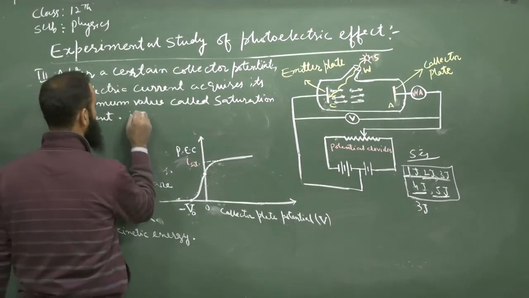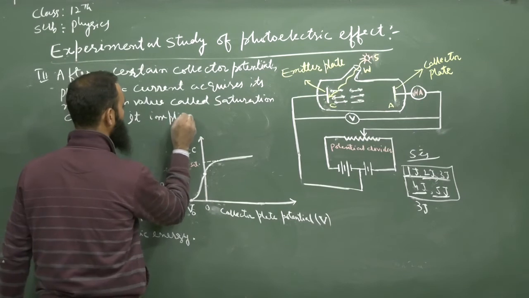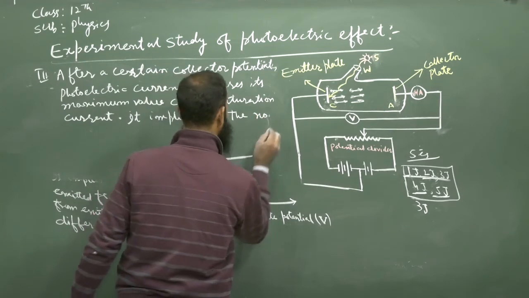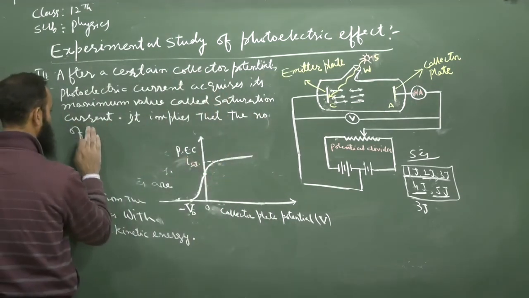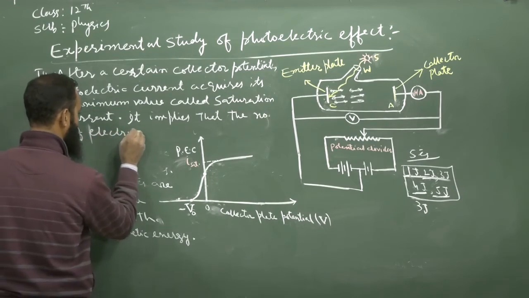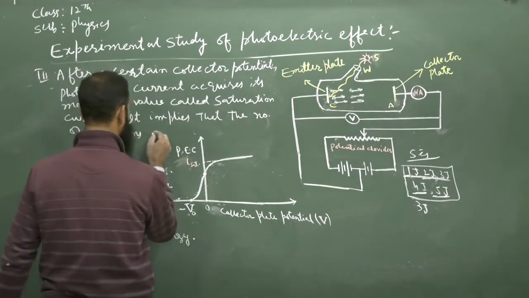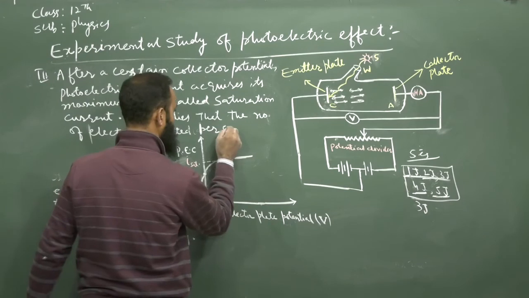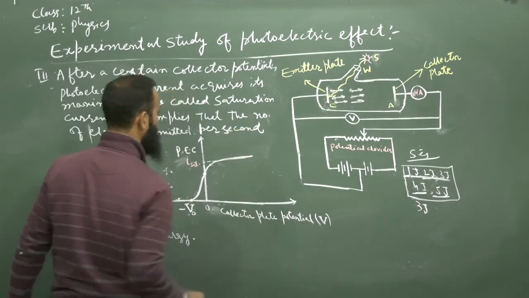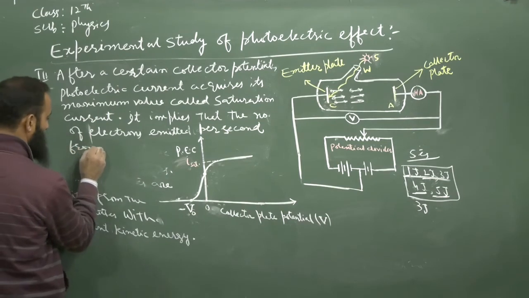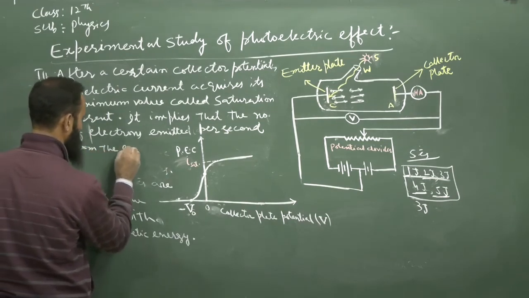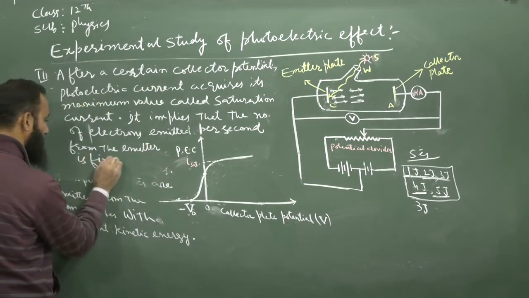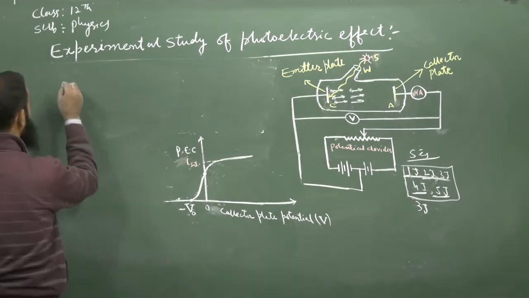It implies that the number of photoelectrons emitted per second from the emitter is fixed. That is fixed. Fourth.